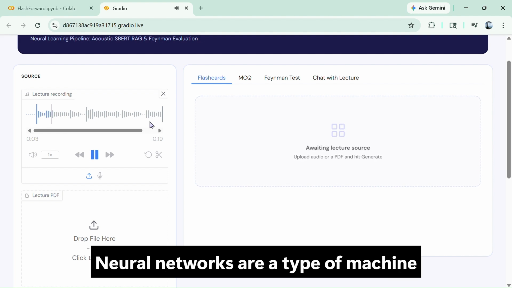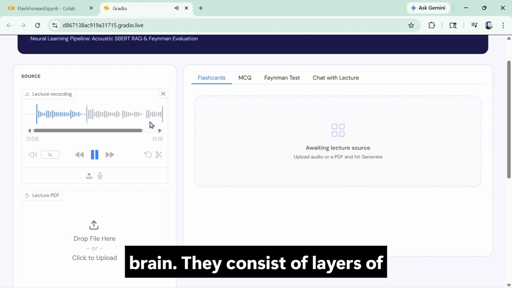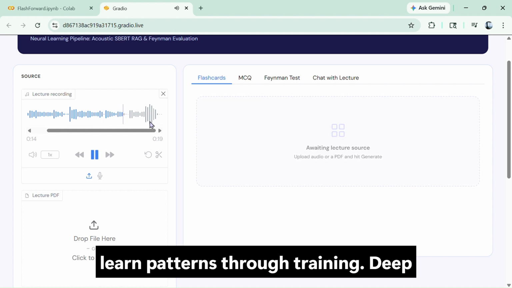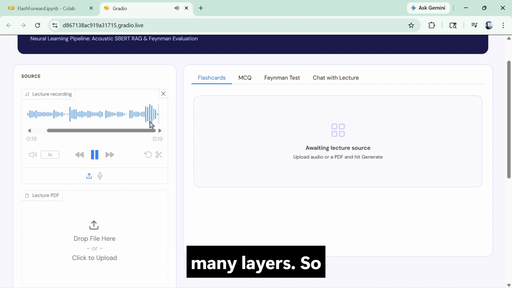This is a test. Neural networks are a type of machine learning model inspired by the human brain. They consist of layers of neurons that process input data and learn patterns through training. Deep learning refers to neural networks with many layers.